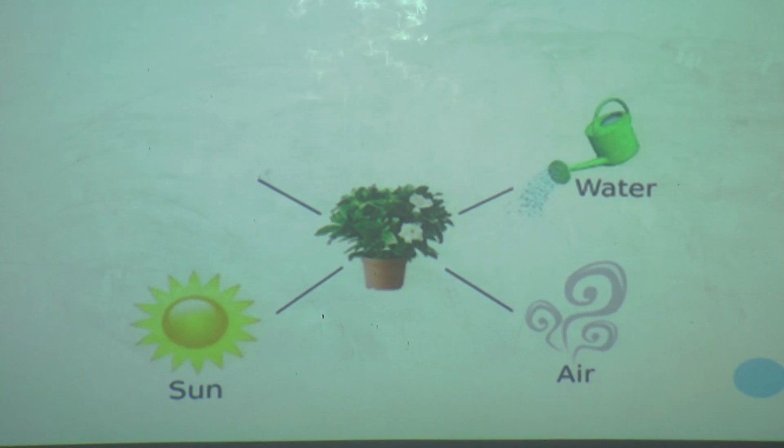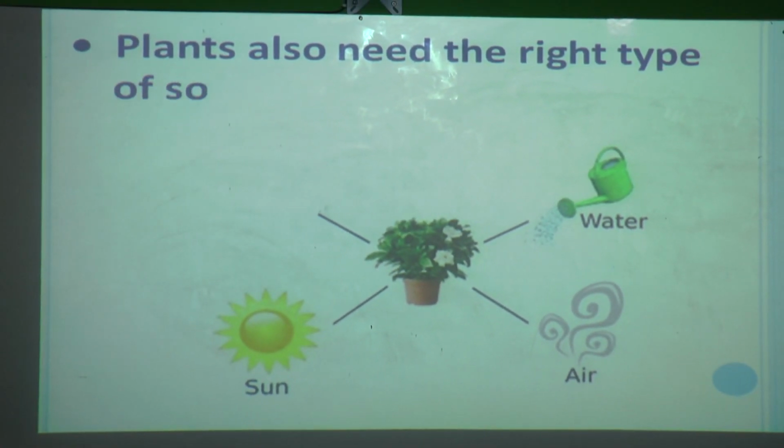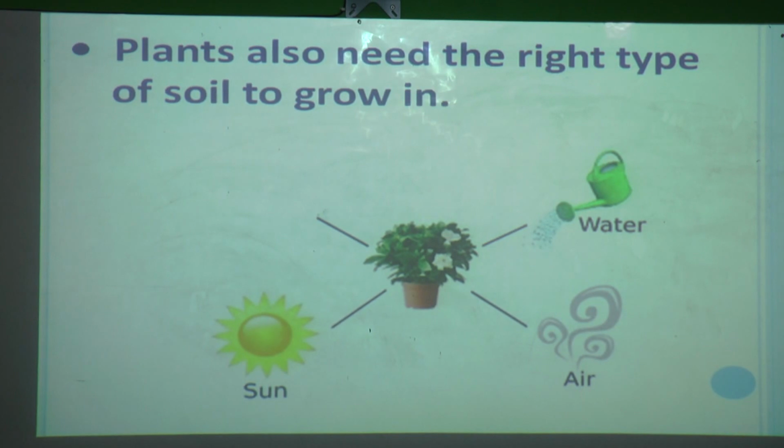This is the need of plants to make food. And one more thing is there. Plants also need the right type of soil to grow in.